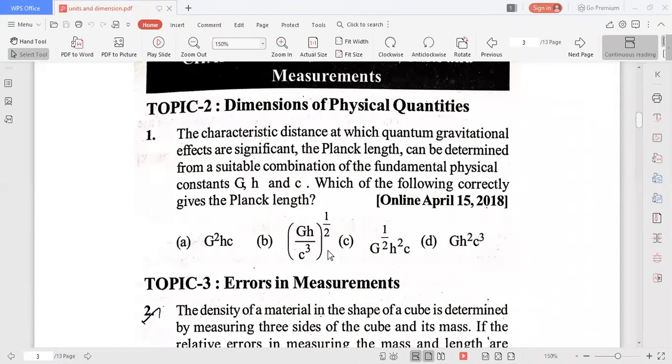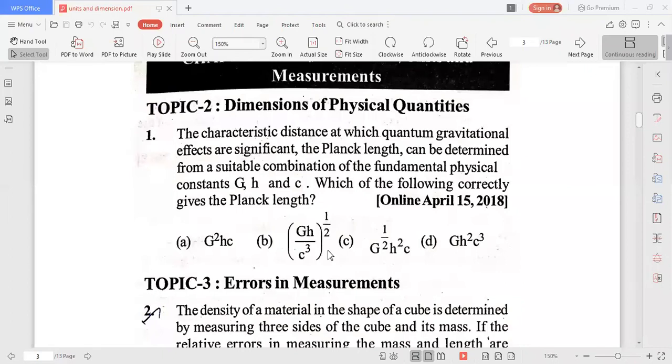In which formula you will get the resultant dimension formula equal to length, that is the answer. That is the Planck's length. So in this way we can determine. Okay. So what are the dimension formulas of gravitational constant, length, etc.? How can we find?